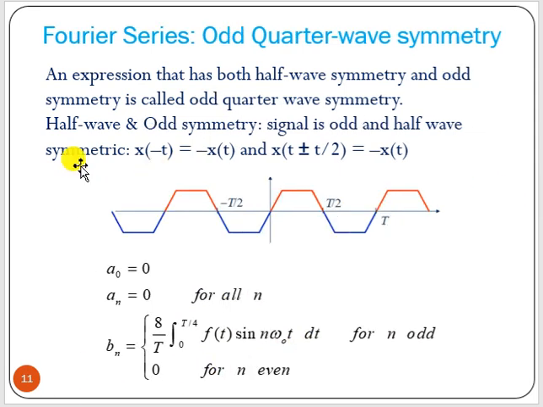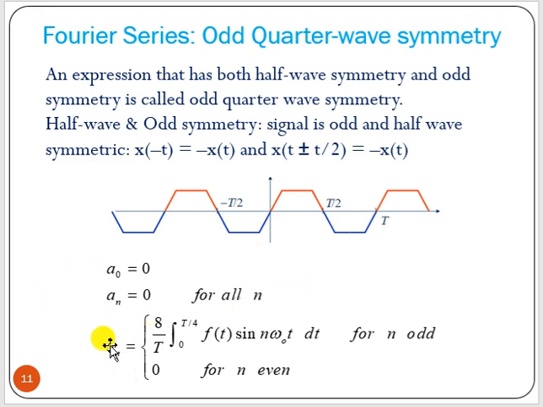Similarly, if it is half wave and odd symmetry, that means x(-t) equals minus x(t), and the condition of half wave symmetry is x(t plus or minus T/2) equals minus x(t). That means if we extend this one up to here and do the invert operation, then you will get the original signal back. And here you can see this is an odd function, so a0 is 0, and the cosine coefficient, that is an, will be 0.